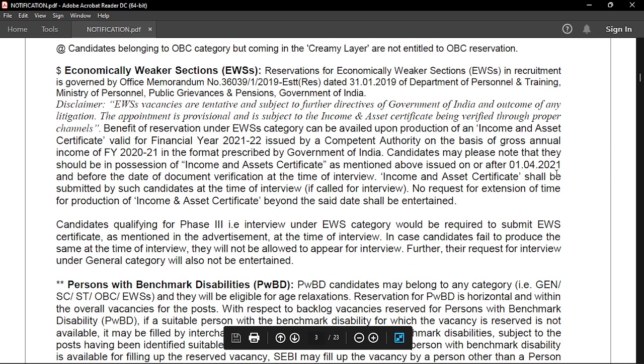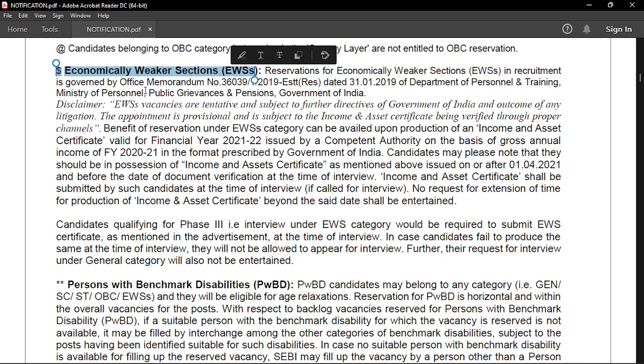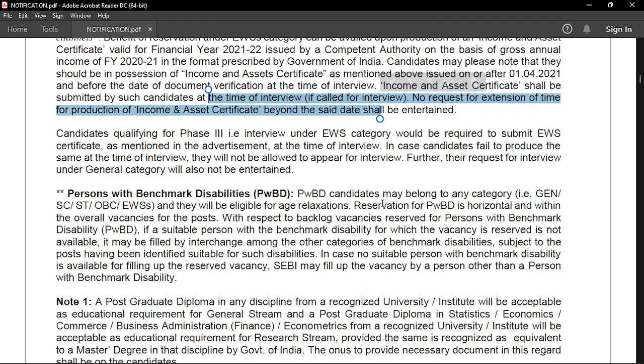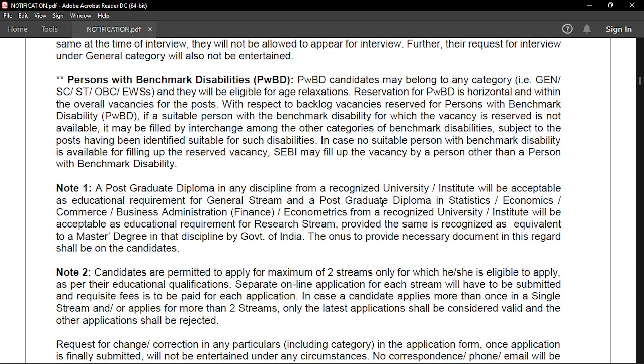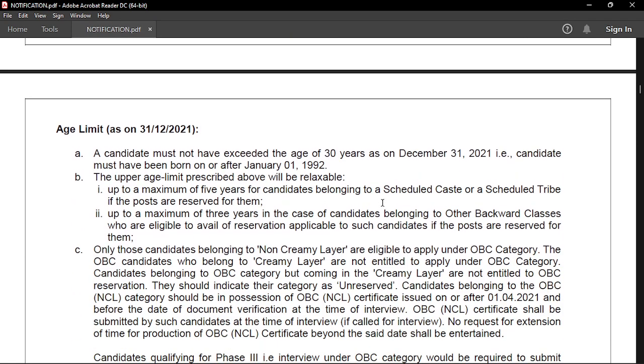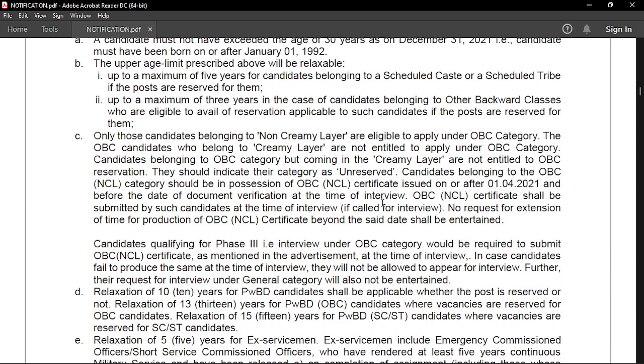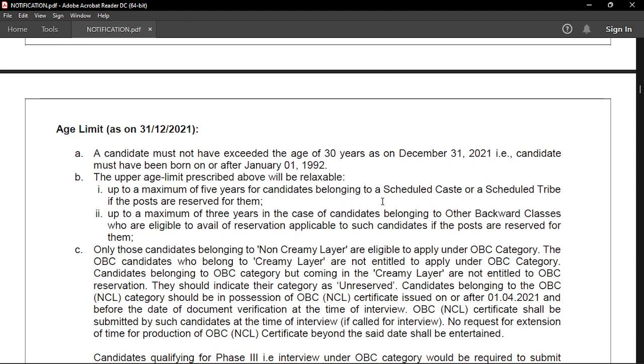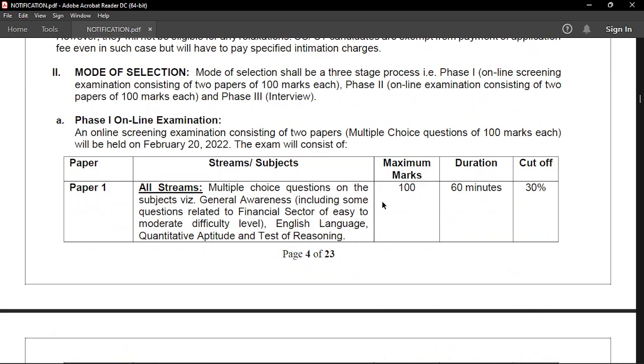And also, for the economically weaker section, you can check out all the criteria like the date until which you should have acquired your EWS certificate, or all of those things should be read thoroughly by you, and all the criteria regarding the PWD candidates or all of these things you should be able to get through this video, through this particular notification. Let's talk about the mode of selection.